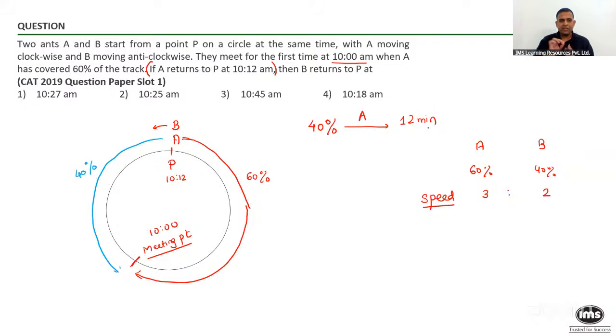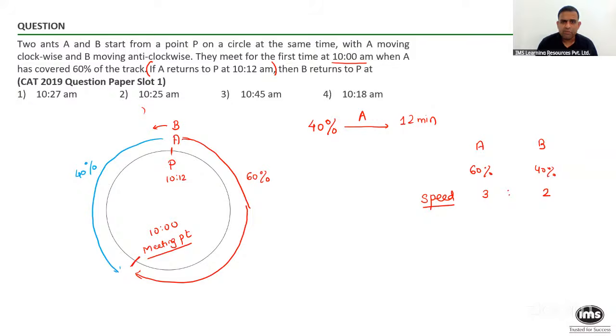A will cover this 40% of the track, this part, in 12 minutes, and that represents 40% of the track. Give me yes or no over here. Because from 10 o'clock to 10:12, that simply means nothing but a time of 12 minutes. Now, the next thing. The question says, then B will return to P at what time?